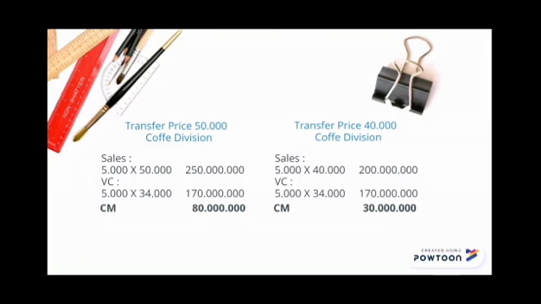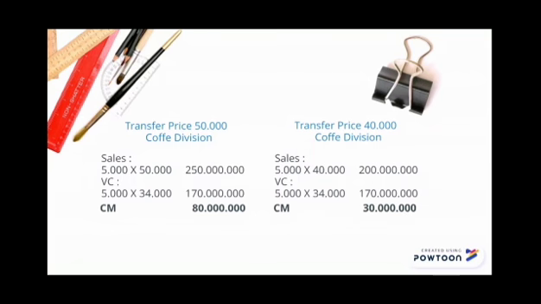The variable cost of 34,000 is obtained from a total direct raw material cost of 50,000 plus direct labor cost of 12,000 plus variable factory overhead cost of 7,000. So, contribution margin is 250 millions minus 170 millions equals 80 millions.